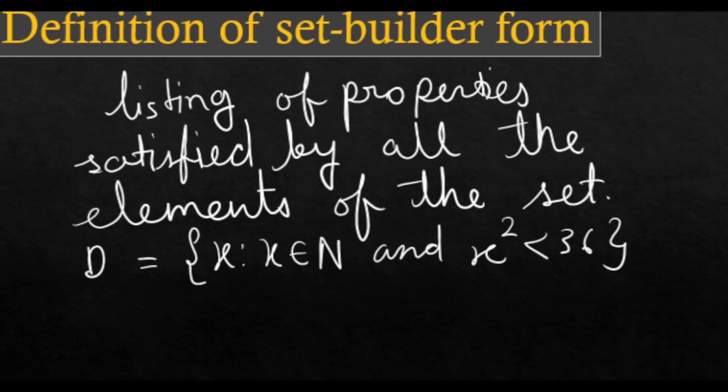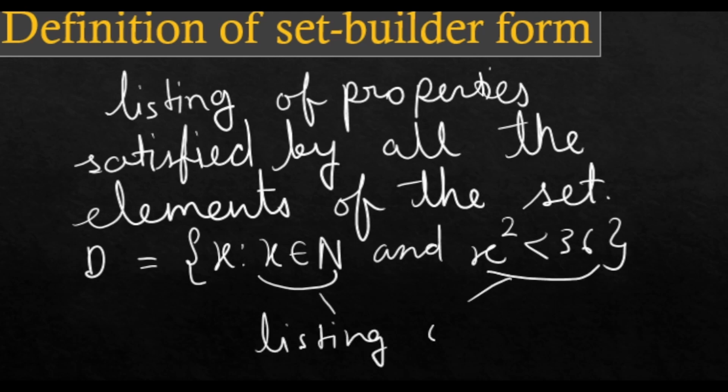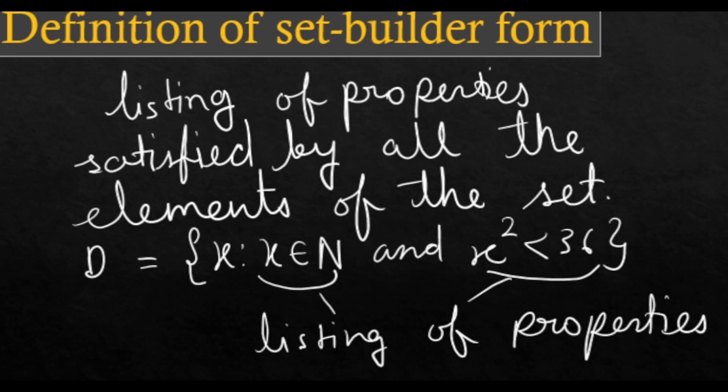So within the braces, what do we have here? A listing of properties. These are the listing of properties, and this is our set.